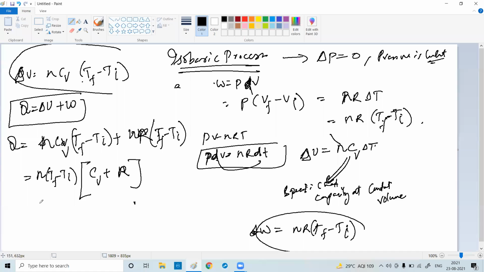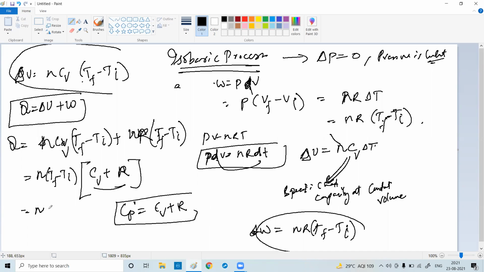So now, n (TF minus TI) came out. There is a formula: CP equals CV plus R. Then CV plus R is CP.